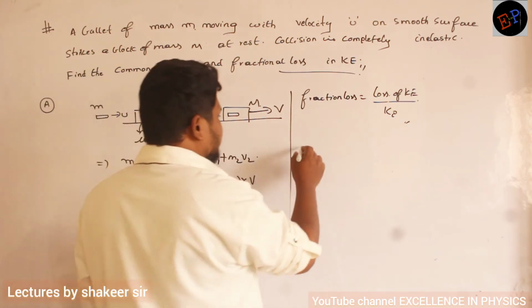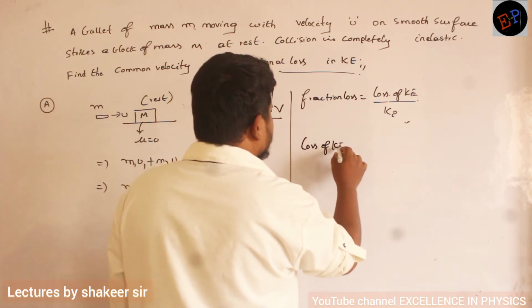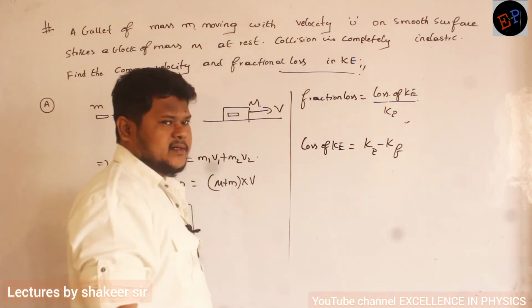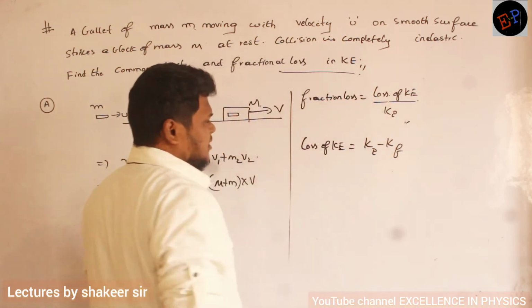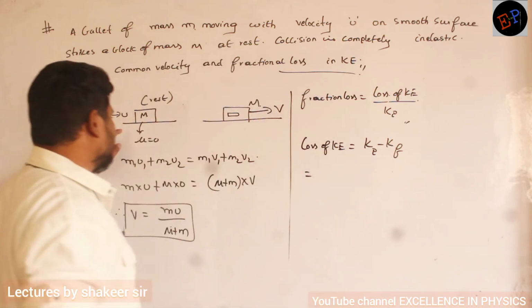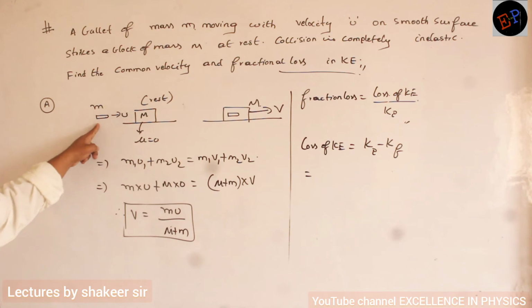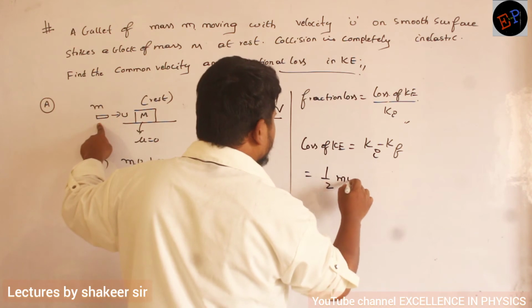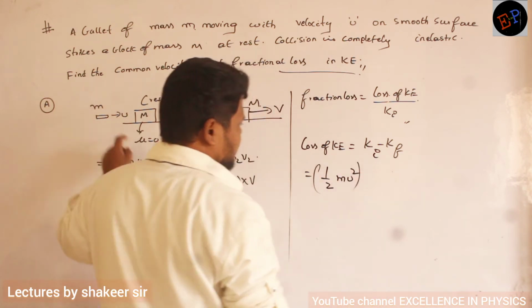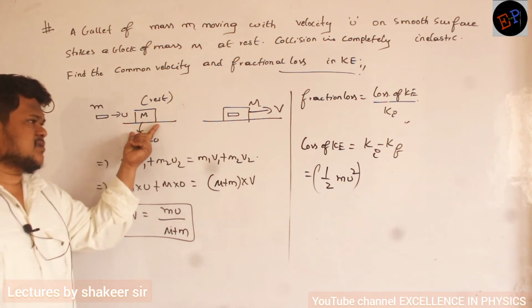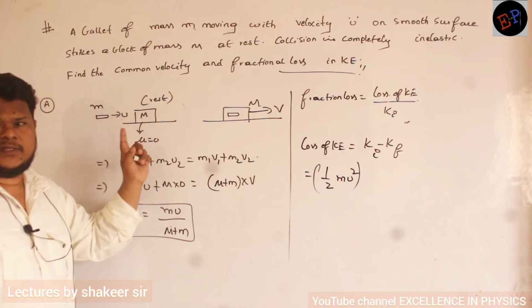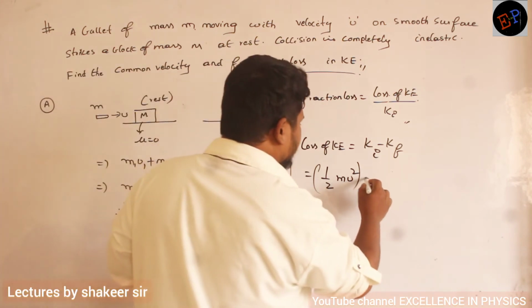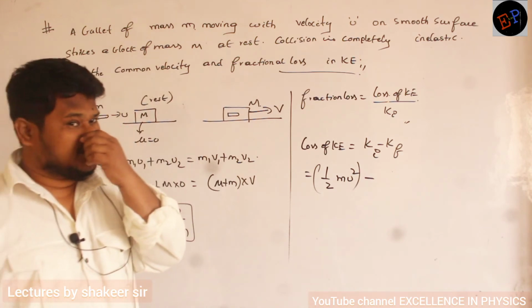Then how can I calculate the loss of kinetic energy? Loss of kinetic energy is equal to total initial kinetic energy minus total final kinetic energy, and divided by initial kinetic energy. So what is the total initial kinetic energy before collision? Only this mass has velocity. So the initial kinetic energy is half m u square. This mass is at rest, so this body doesn't have any kinetic energy. Only this mass has initial kinetic energy, minus the final kinetic energy. Finally, which bodies have kinetic energy?